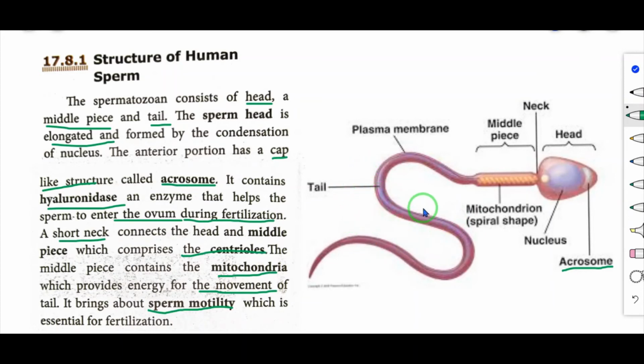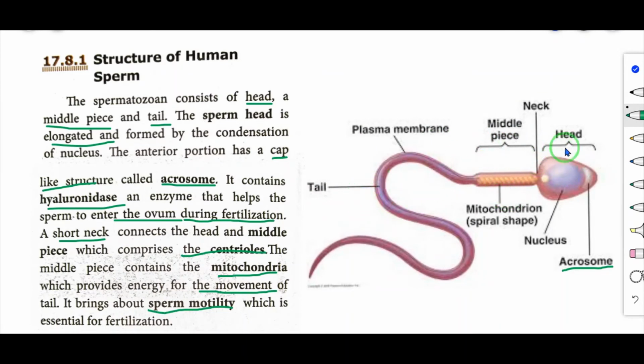So why? What's the use? Because of the movement, sperm motility, which is essential for fertilization. Understand, children? So what are the areas present in this sperm? Head region, second one middle piece, third one is the tail.